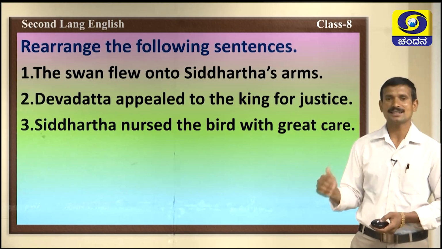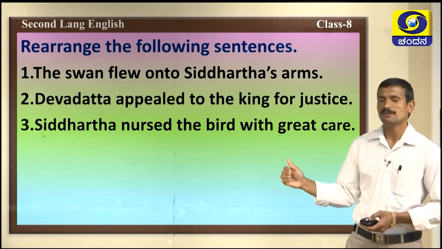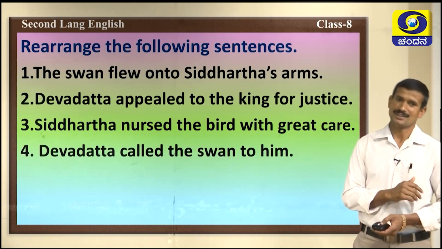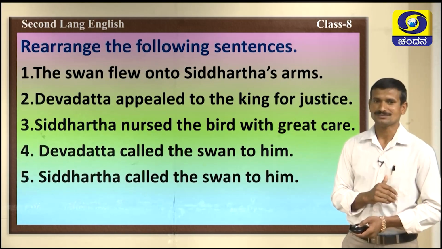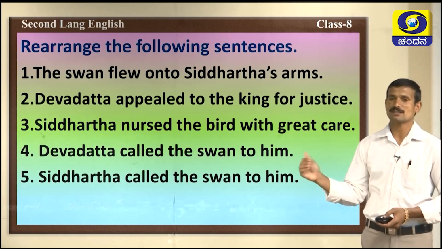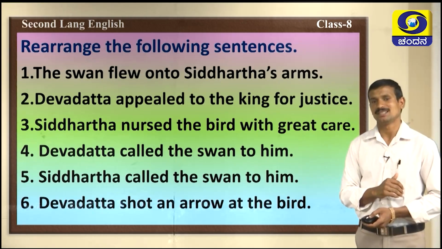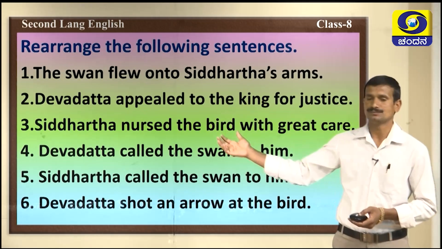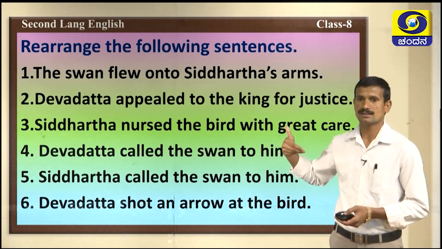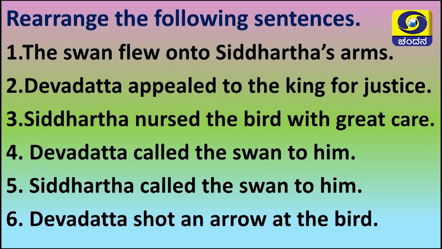Then Siddhartha nursed this bird with great care. Next, Devadatta called the swan to him. Next, Siddhartha called the swan to him. The last one, Devadatta shot an arrow at the bird. These are the sentences. You should rearrange them in a proper order.